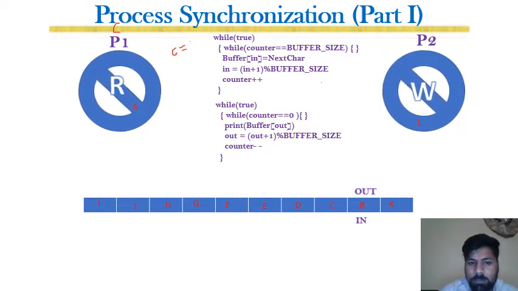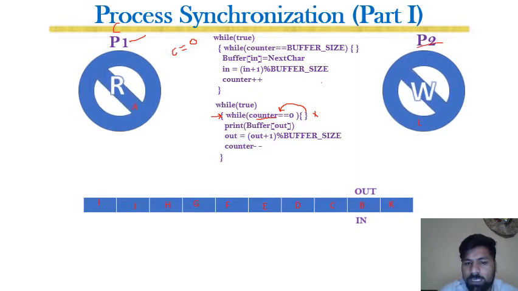And for example, before the consumer is executed, P1, the producer, is executed. So once the producer is executed, counter is equal to 0. As long as counter is equal to 0, then do nothing. So the reader program will wait here. It will not proceed because this is an infinite loop, and the loop is that as long as counter is 0, then stop over here.